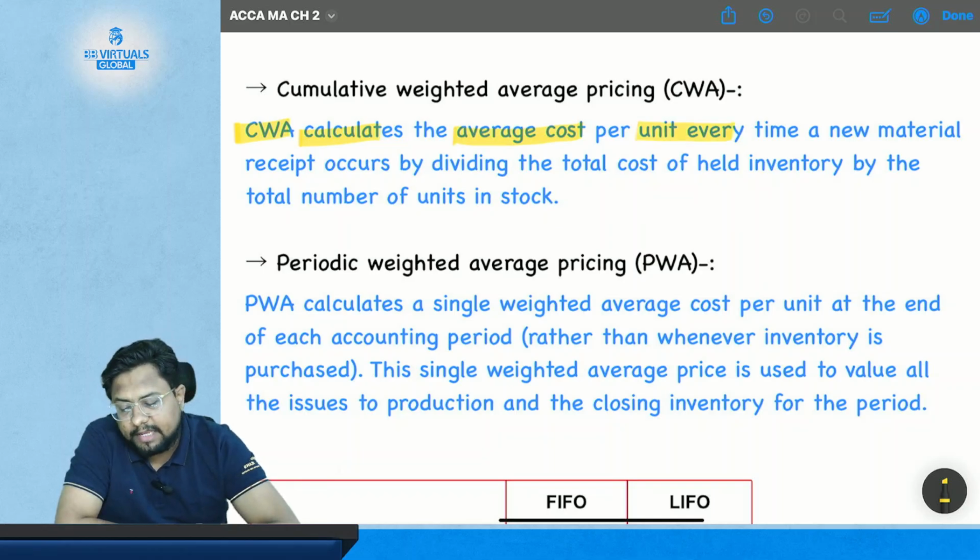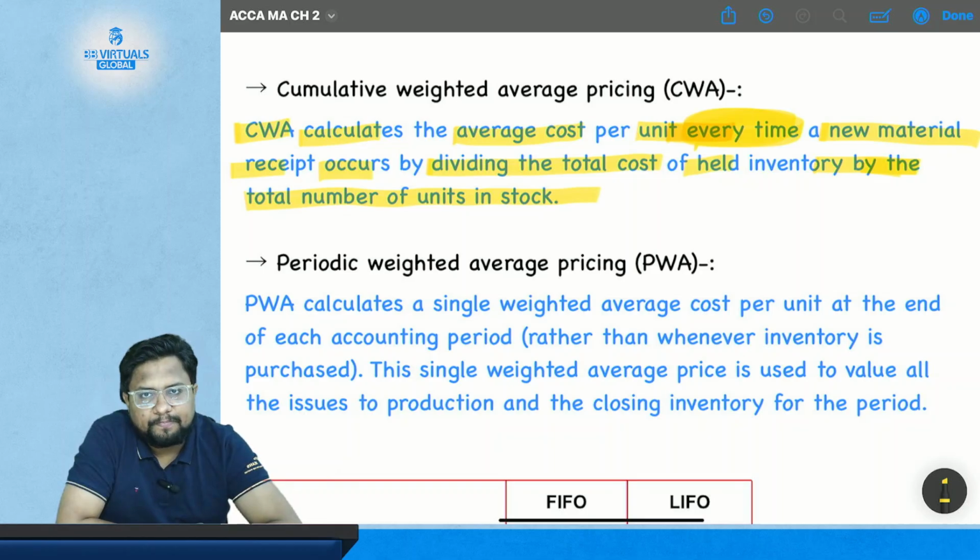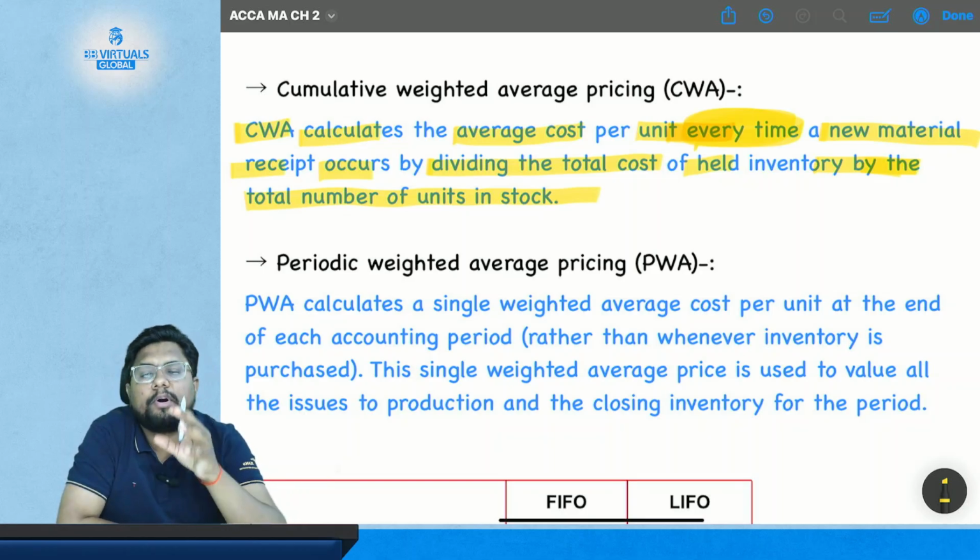It calculates average cost per unit every time a new material is received, by dividing the total cost of the held inventory by the total number of units in stock. Do you understand anything? No. Let's read again what it is saying.